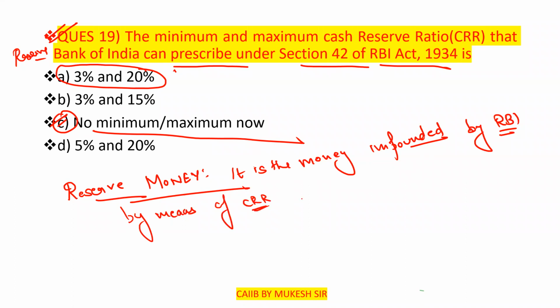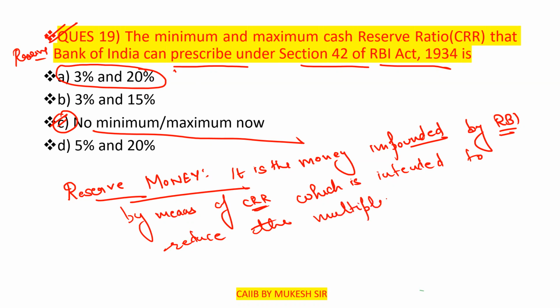Cash reserve ratio, which is intended to reduce the multiplier effect. Clear? So it is the money impounded by the RBI by the means of CRR, which is intended to reduce the multiplier effect. Clear? So this is the money. Okay, so now move to the next question.